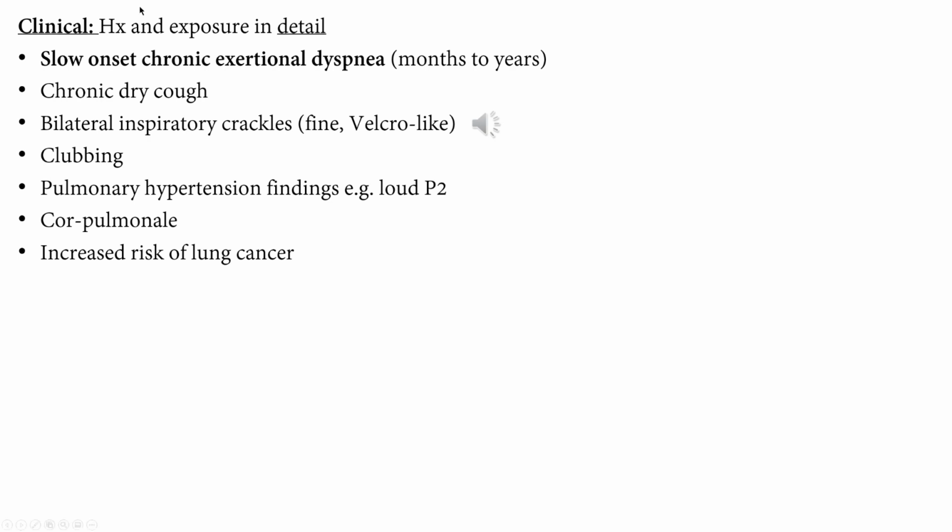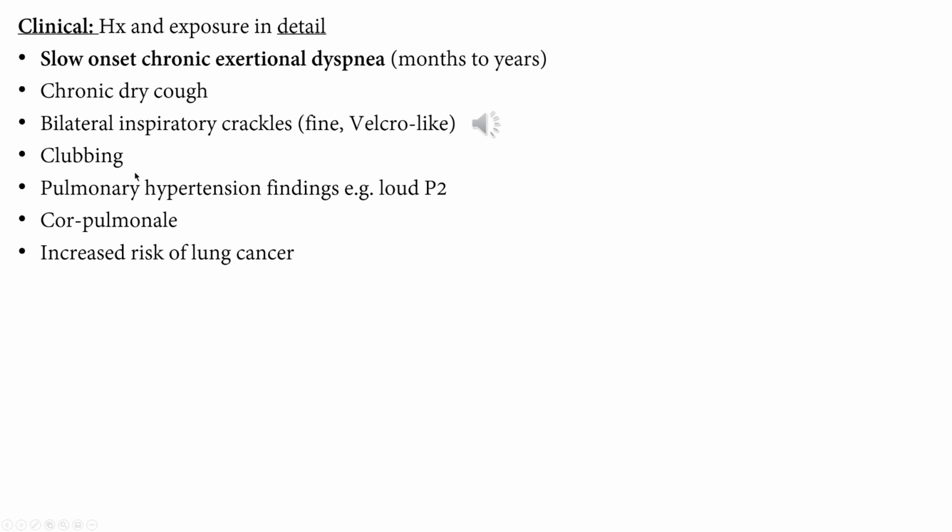Okay. Usually present, as you said, with slow onset chronic exertional dyspnea, months to years, chronic dry cough, inspiratory fine crackles, velcro like, as you can listen to this one. Velcro like. Fine inspiratory crackles. All right. If it's chronic enough, they can lead to cyanosis, clubbing of fingers, of course.